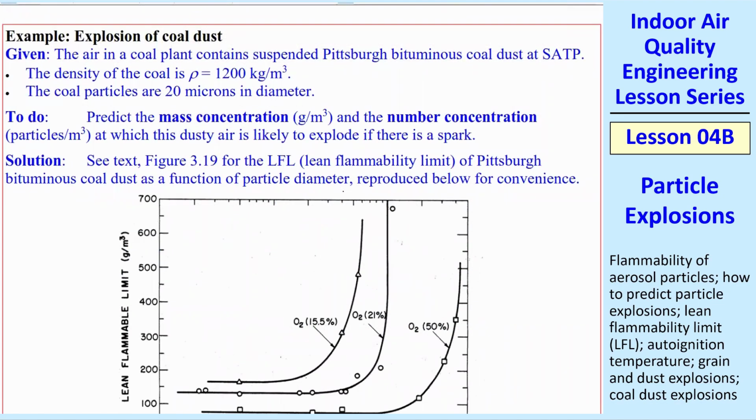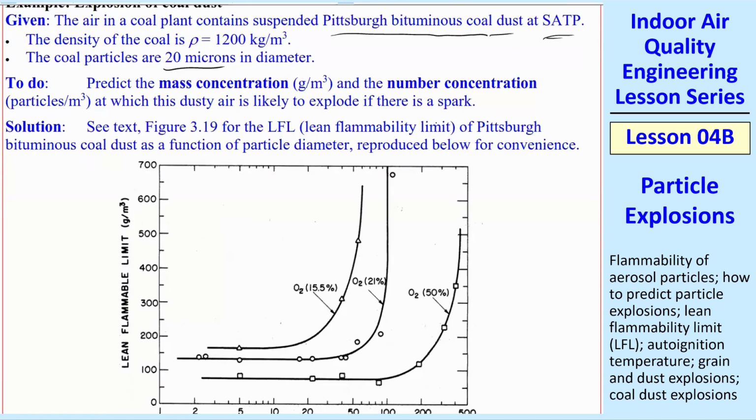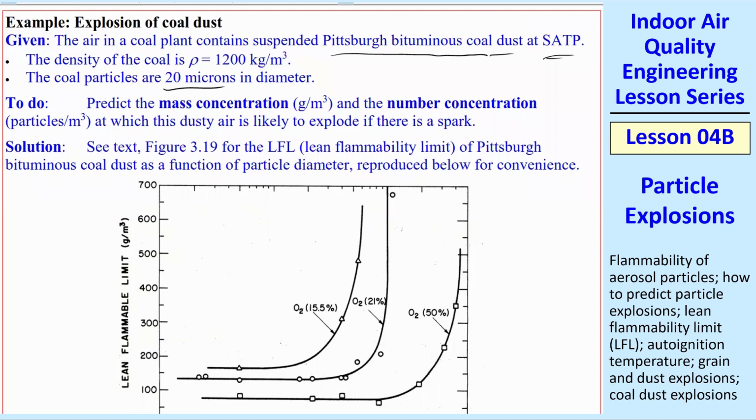Here's an example. We're going to look at coal dust. The air in a coal plant contains suspended Pittsburgh bituminous coal dust at standard ambient temperature and pressure. Pittsburgh bituminous coal is a hard coal. Back in the industrial age, this was very important. Not so much now, but for the steel industry and everything. Density is given, and we're going to talk about 20 micron particles. And we want to predict the mass concentration and the number concentration, number of particles per cubic meter, at which this dusty air is likely to explode if there's a spark.